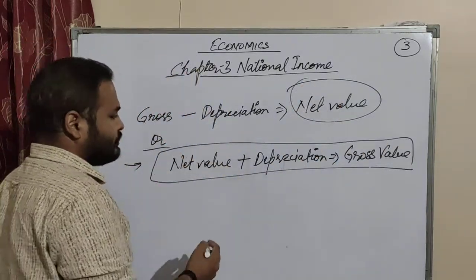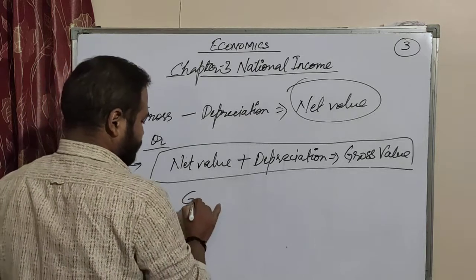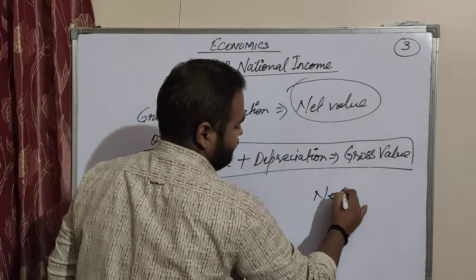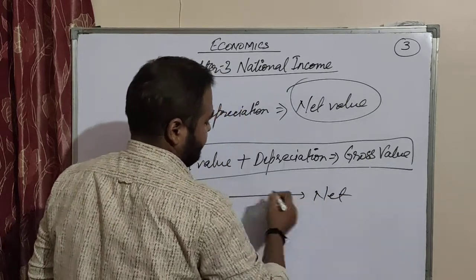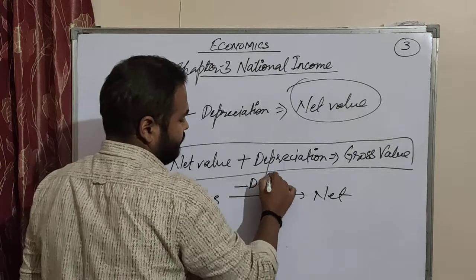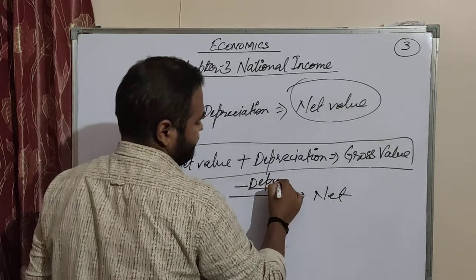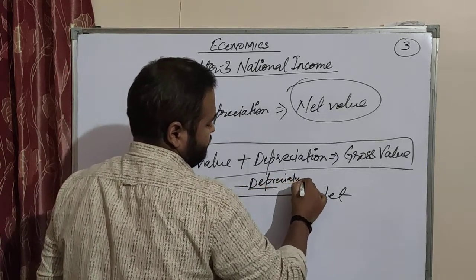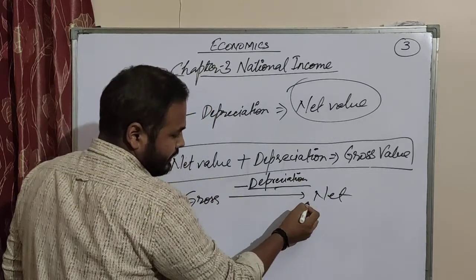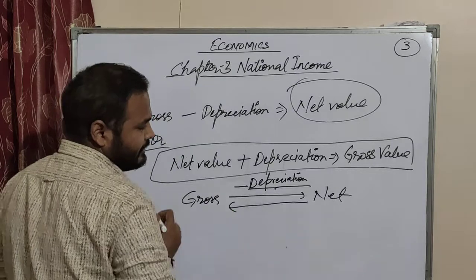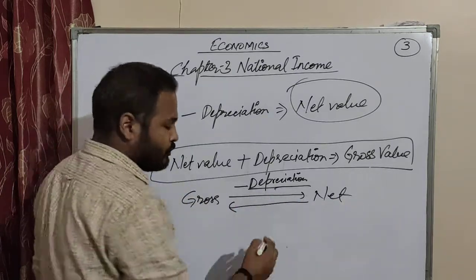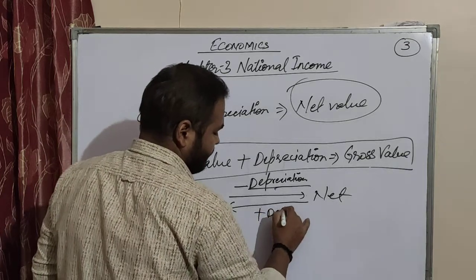So in case you can also write it like this. When you are moving from gross to net, there will always be minus depreciation. When you are coming from net to gross, then you always have to add depreciation.